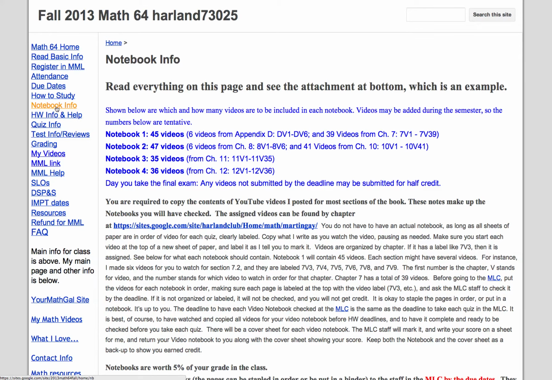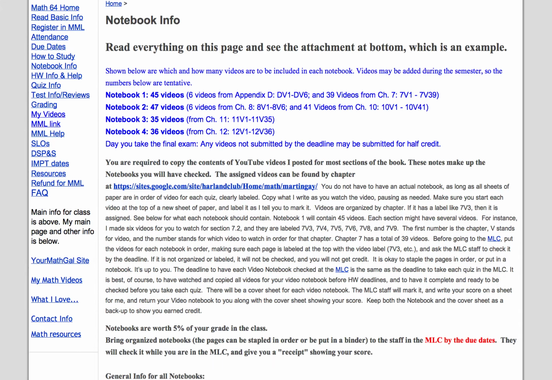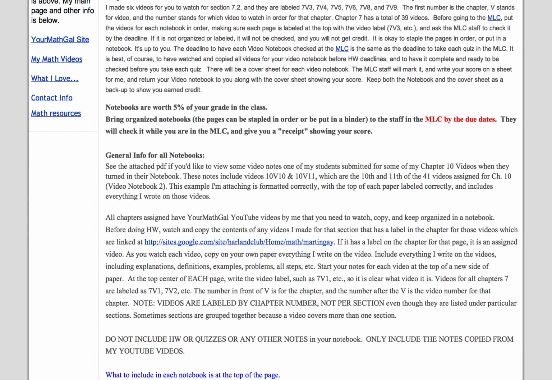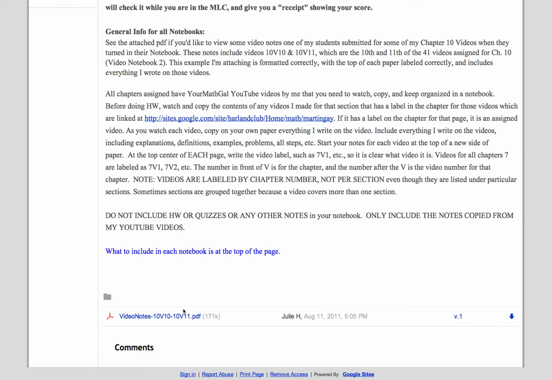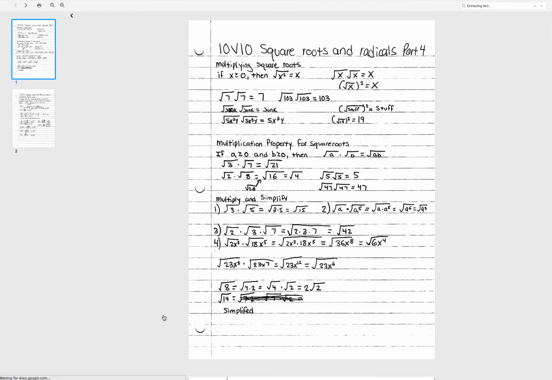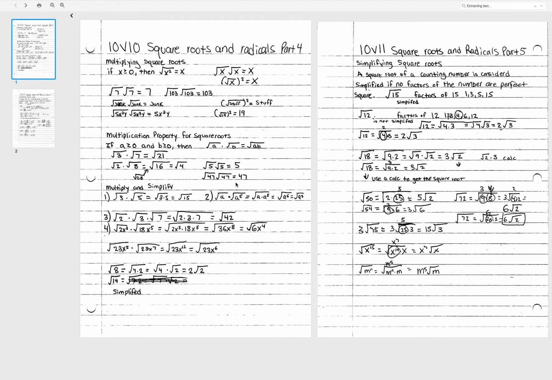So the notebook is required. It's worth 5% of your grade. And let's see, if you scroll down, it explains how to organize it. Nothing except the video notes go in it. And at the very bottom, I have an example. So if you click on this at the very bottom, this is an example of what video notes would look like. So I have the videos organized as like 10v10.